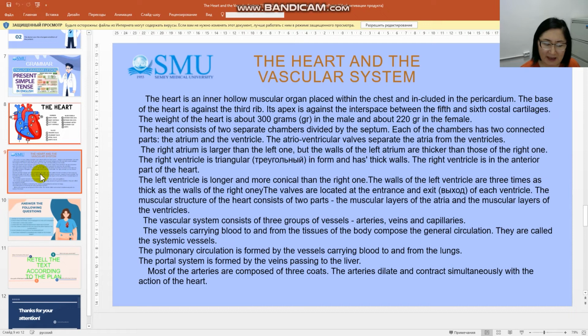The vessels carrying blood to and from the tissues of the body compose the general circulation. They are called the systemic vessels. The pulmonary circulation is formed by the vessels carrying blood to and from the lungs. The portal system is formed by the veins passing to the liver. Most of the arteries are composed of 3 coats. The arteries dilate and contract simultaneously with the action of the heart.